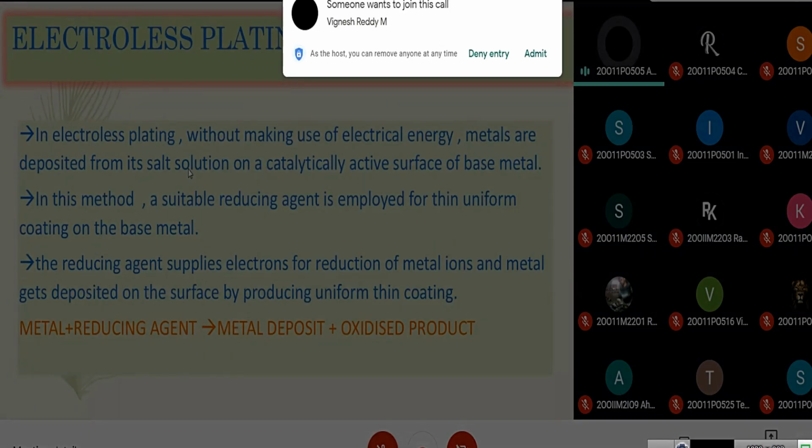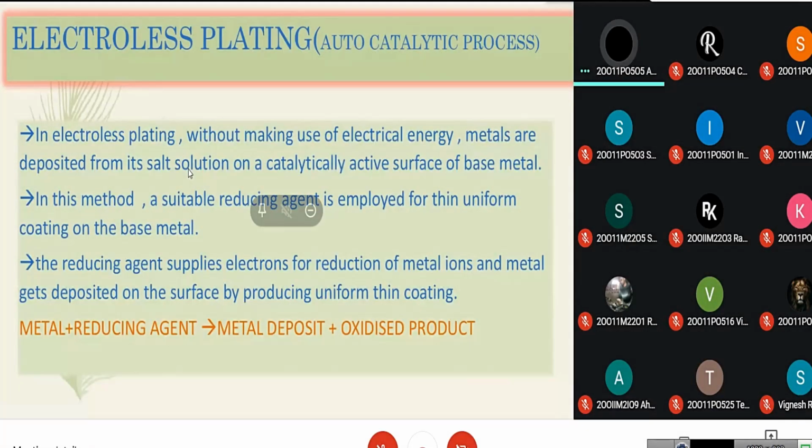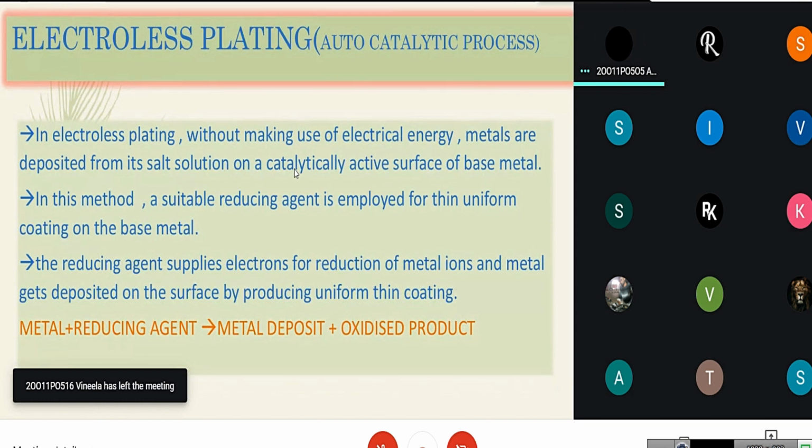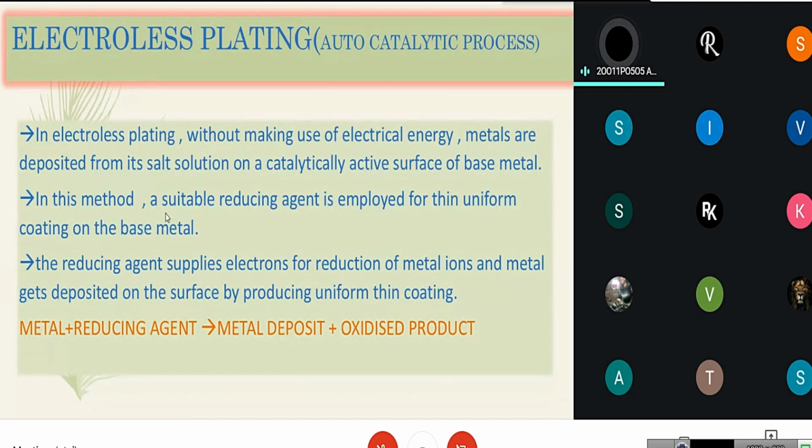Electroless plating is also called as autocatalytic process. In electroless plating, without making use of electricity, metals are deposited from its salt solution on a catalytically active surface of base metal. Here the surface should be catalytically active. We can also coat non-conductors by electroless plating by making the surface catalytically active by using palladium chloride and tin chloride. In this method, a suitable reducing agent is used for thin uniform coating on the base metal.